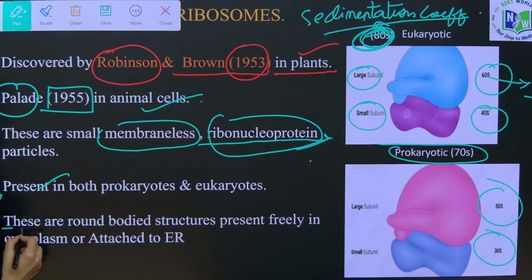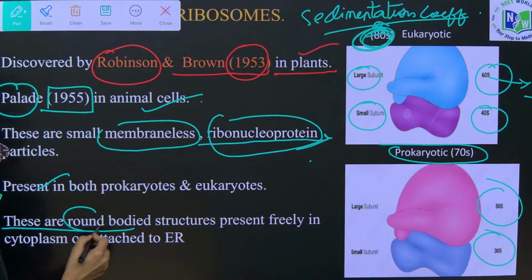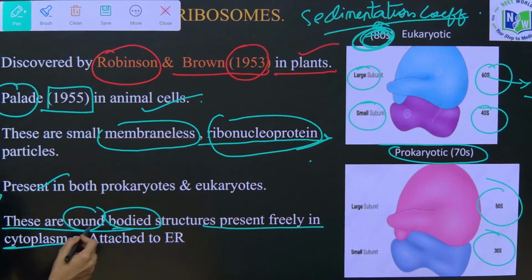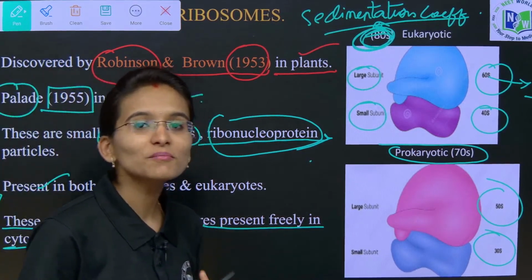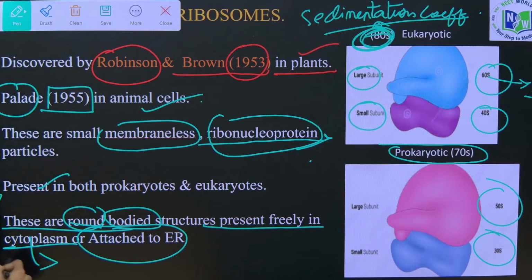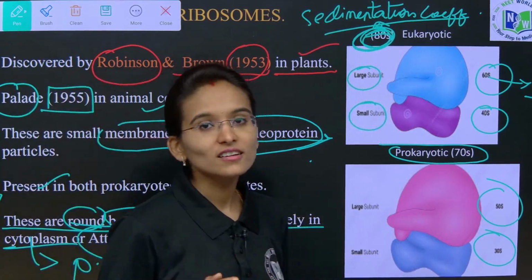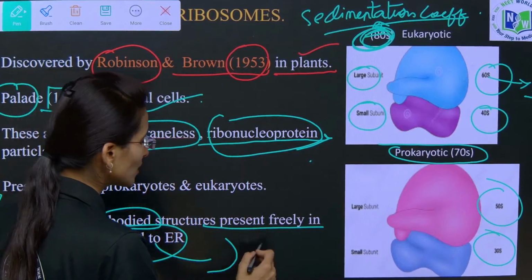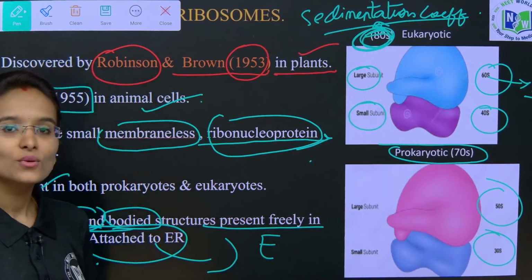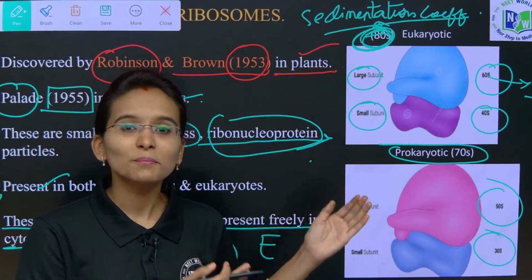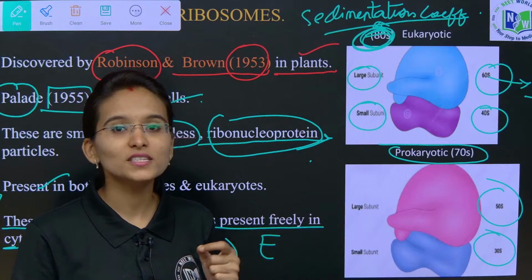See here, this is also an important statement from what we have just discussed. These are round bodied structures present freely in the cytoplasm or attached to the ER. If they are present freely in the cytoplasm, then we observe this in prokaryotic cells, and when they are attached to the ER, that is the endoplasmic reticulum, then we observe this in eukaryotic cells. Please try to recall the previous session, so it becomes easy for all of you.